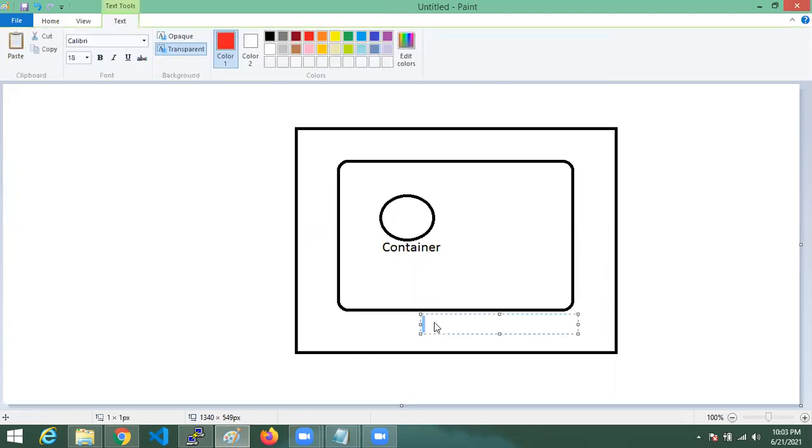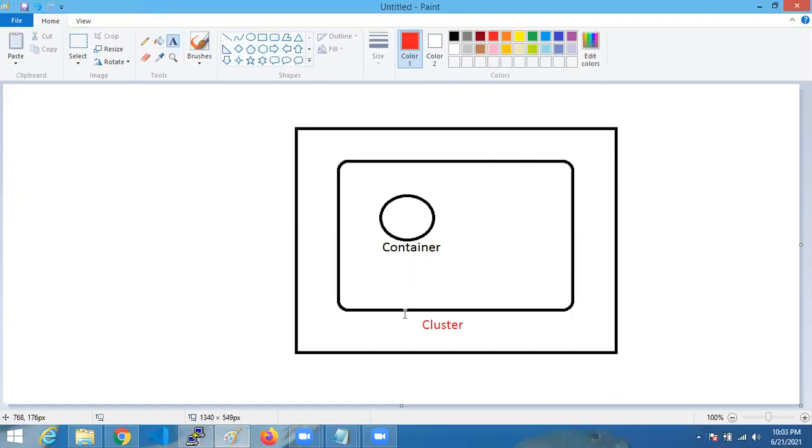Kubernetes cluster. Same diagram that I showed; I am elaborating on the previous diagram. In this cluster, one container is running, one application. Container means already we know inside that one application will be there. This application is being accessed by multiple people.